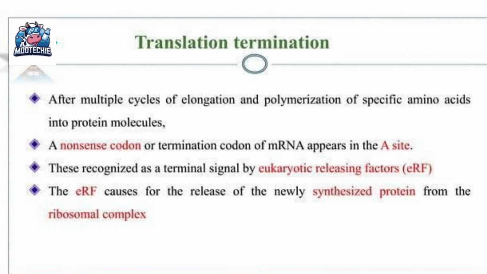After many cycles of elongation, a nonsense or termination codon of mRNA appears in the A site of the ribosome. This codon is not recognized by any normal tRNA. Instead, it is recognized as a terminal signal by the eukaryotic releasing factors or eRFs. The eRF then causes the release of the newly synthesized protein from the ribosomal complex. So, the finished protein is set free.